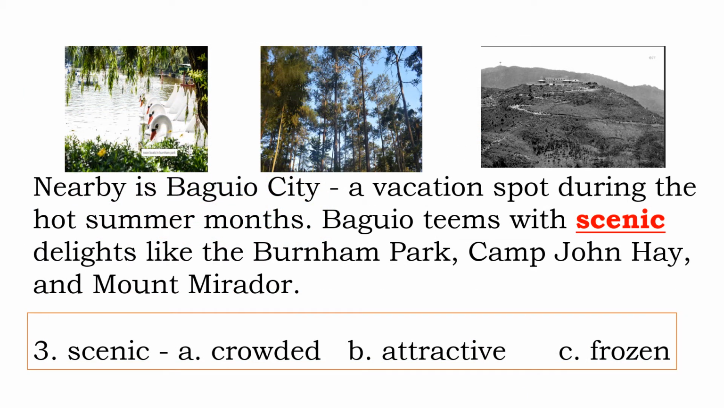Let's go now to Baguio City. Have you been to Baguio before? Nearby is Baguio City, a vacation spot during the hot summer months. Baguio teems with scenic delights like the Burnham Park, Camp John Hay, and Mount Mirador. Based on how it is used in the sentence, what do you mean by the underlined word scenic? Is it letter A, crowded, letter B, attractive, or letter C, frozen? If your answer is attractive, then your answer is right.